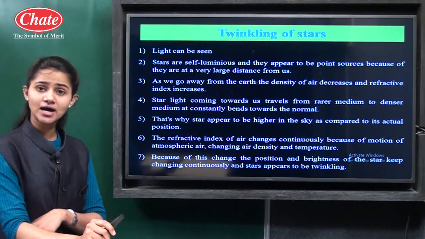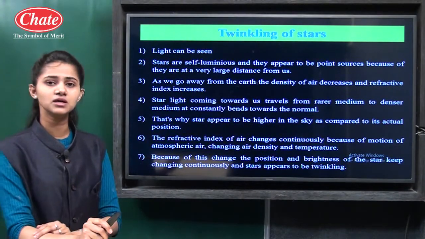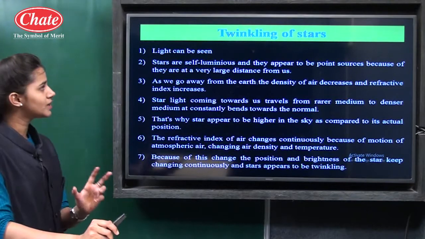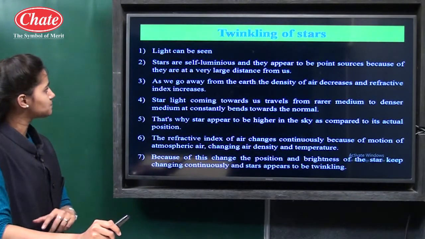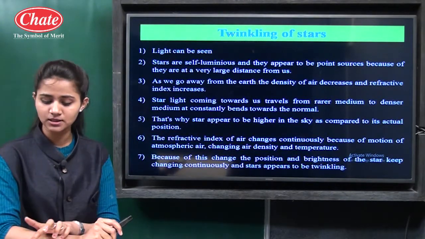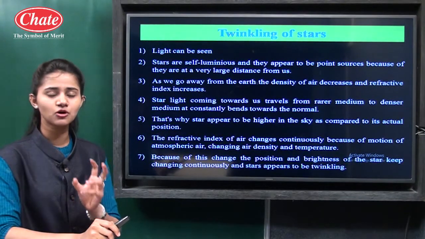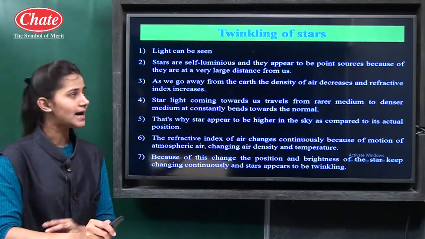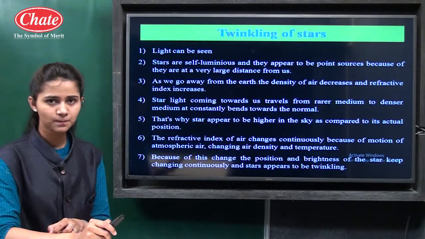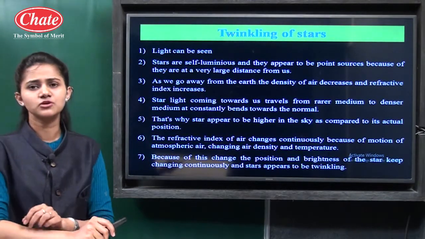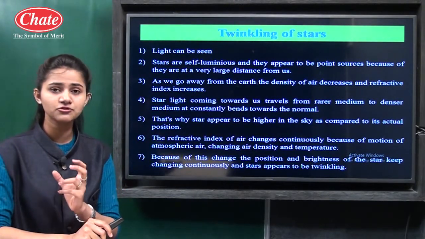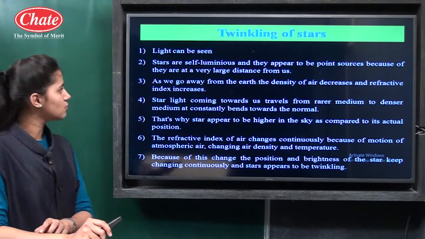Then due to the refraction of light, we see certain phenomena in our surroundings, in the atmosphere. The first one is the twinkling of stars. Firstly, we know that light is actually electromagnetic radiation. It is composed of electric and magnetic waves. And stars are self-luminous. In our day-to-day life we observe the twinkling of the stars, and behind the twinkling of the stars there is actually the refraction of light.